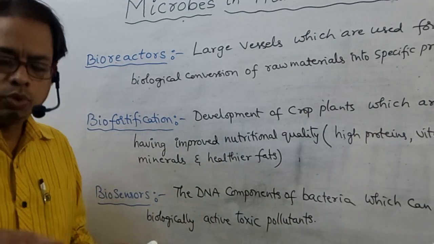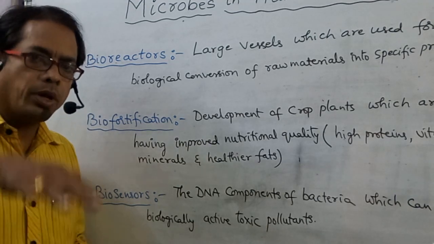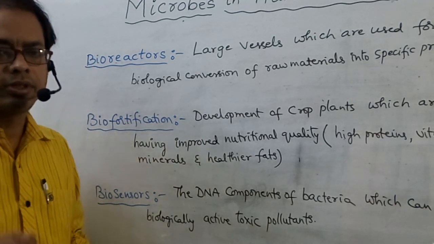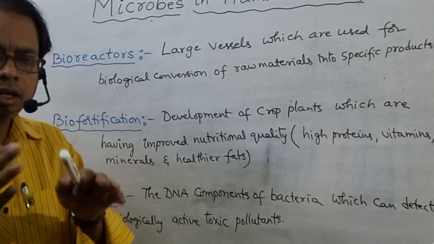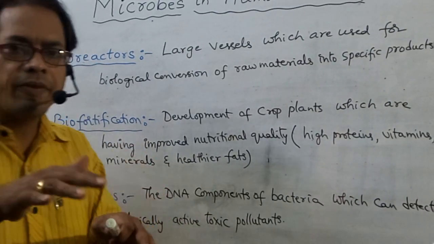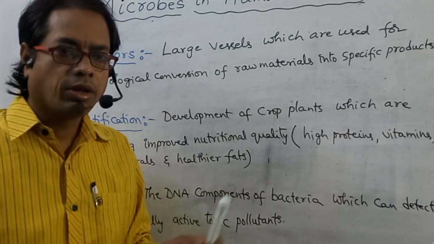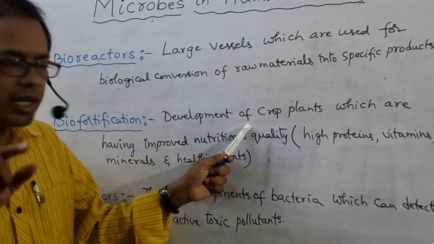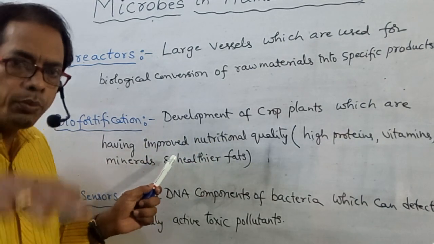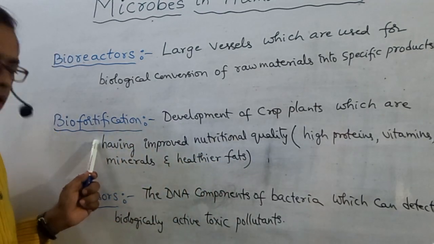That means proteins will be higher, vitamins may be higher, minerals may be higher, and healthier fats. So that is biofortification. Development of crop plants having improved nutritional quality is called biofortification.